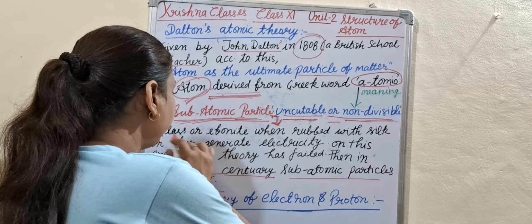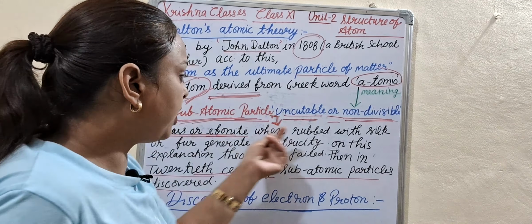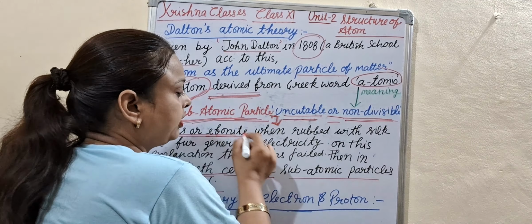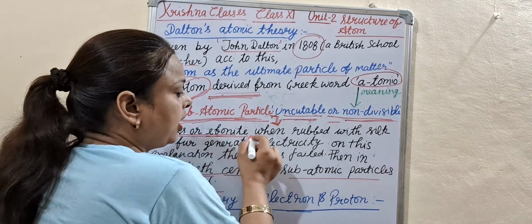Glass or ebonite, when rubbed with silk or fur, generates electricity. You know that fur generates electricity, and when glass or ebonite is rubbed with silk, it also generates electricity. On this explanation, the theory failed. When Dalton's theory failed, subatomic particles were discovered in the 20th century.